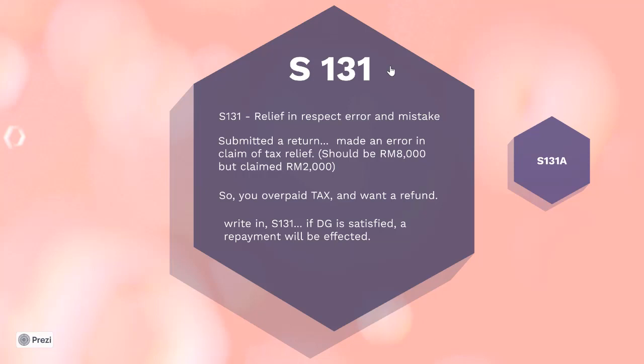If you've underpaid your tax and you want to top up the taxes to give to the government, then the mechanism is called amended return. Also remember there is a time bar rule: Section 131 can only be used within the time bar period.